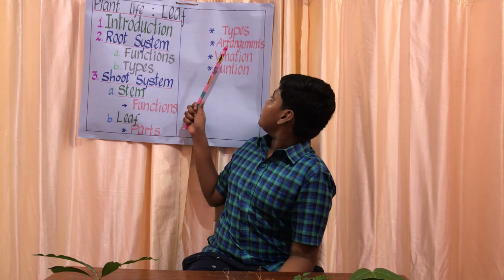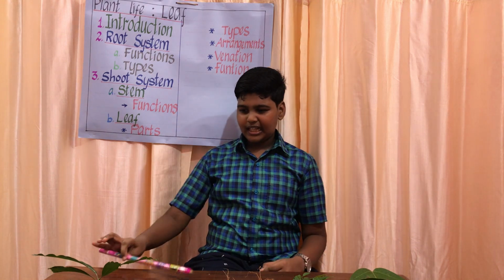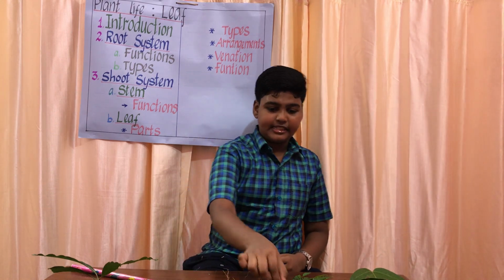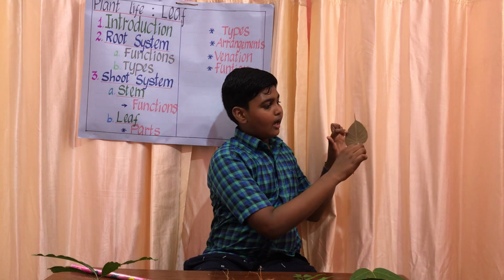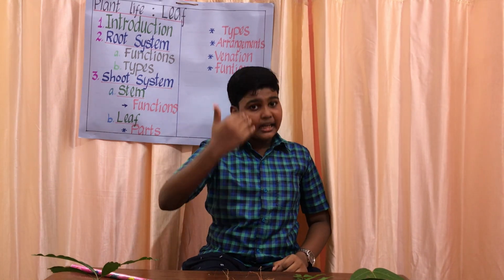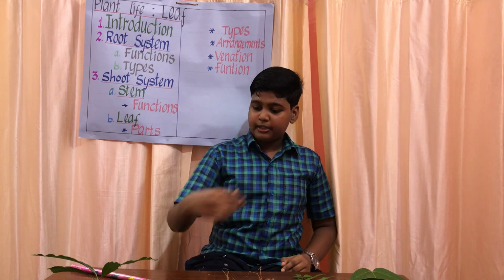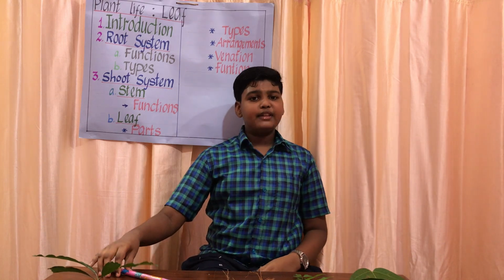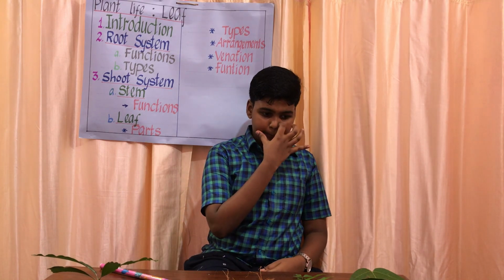Okay. So next one is venation. Venation, everyone will be having it. What is venation? Venation is nothing but the arrangement of veins and veinlets. As I told, these are the veins, right? So how they are arranged in a leaf blade, that's what matters. That's known as the venation. The venation is of two types: parallel venation and reticulate venation.